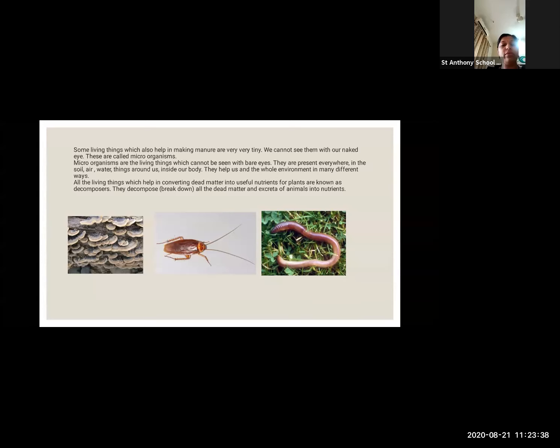Inside our body also worm is there. You must be knowing. Ask your parents which worm is there inside your body, in your stomach. After eating the sweets, क्या बन जाता है पेट के अंदर? You must be knowing this.